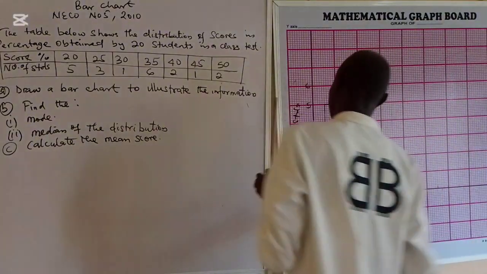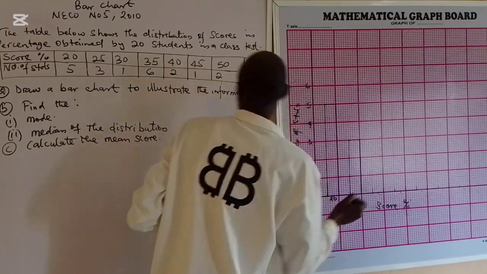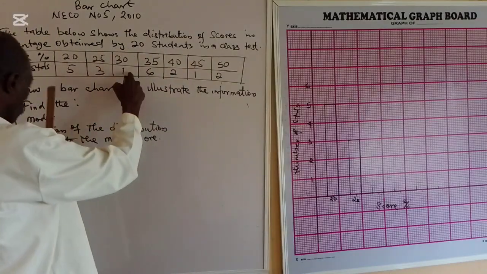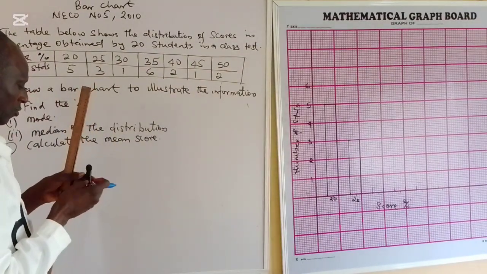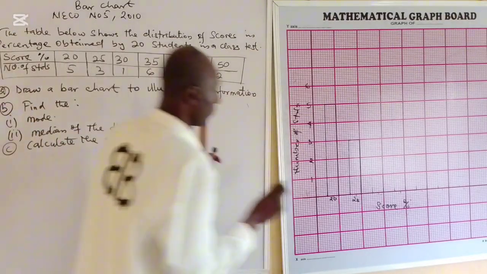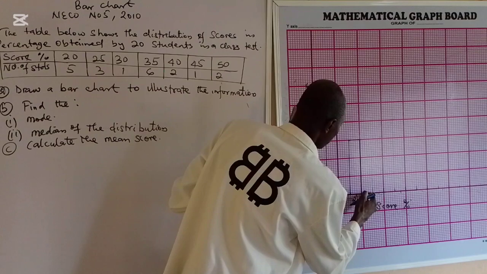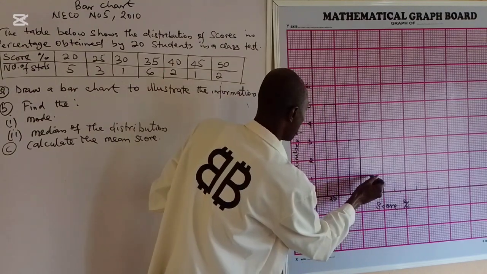That one is 25. Now the other one is 30 to 1. So let me count again: 1, 2, 3, 4, 5. Look at it. I will draw it to 1. Look at 1 here.